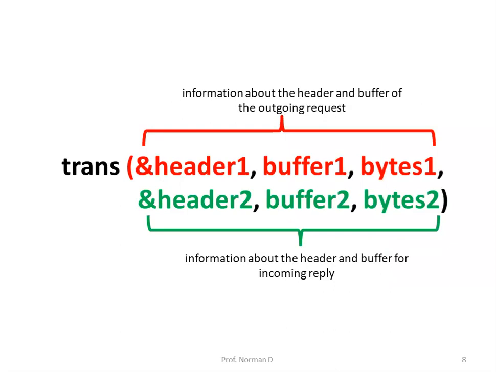Now let us turn from the server to the client. To do an RPC, the client calls a stub, which makes the following call, as seen on the screen. The first three parameters provide information about the header and buffer of the outgoing request, indicated in red, and the last provide the same information for the incoming reply, shown in gray. The trans call sends the request and blocks the client until the reply has come in.